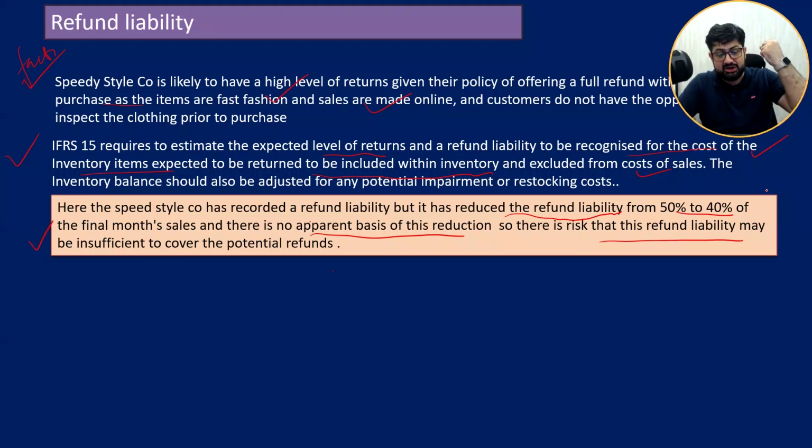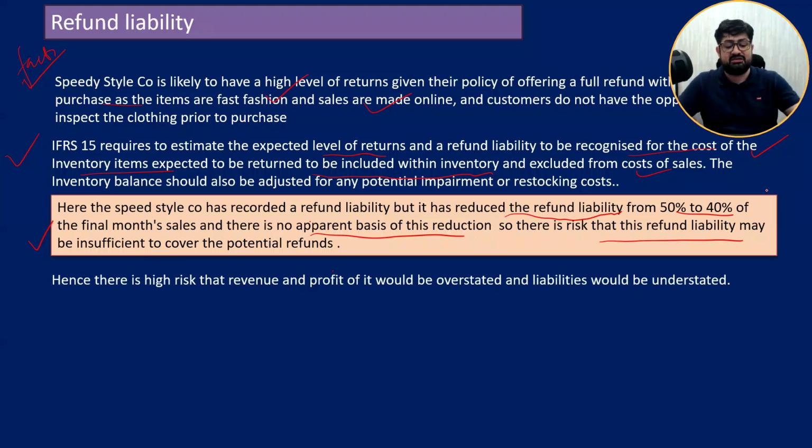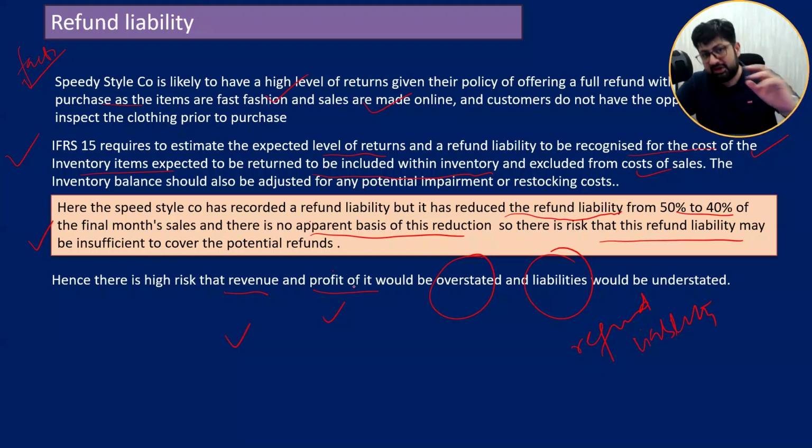Okay, reference information. So they have, so this may be insufficient, this liability. Now, what is impact? Here is risk that revenue and profit will be overstated. And liability, why liability? Because refund liability is understated. When revenue is overstated, profit will automatically be overstated.